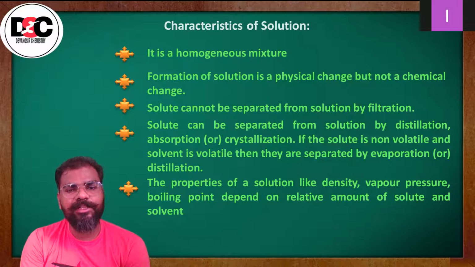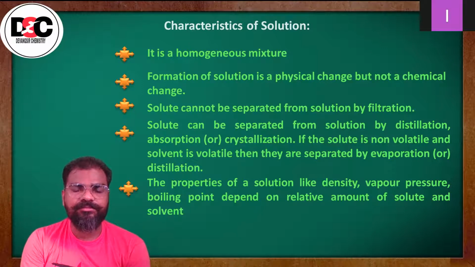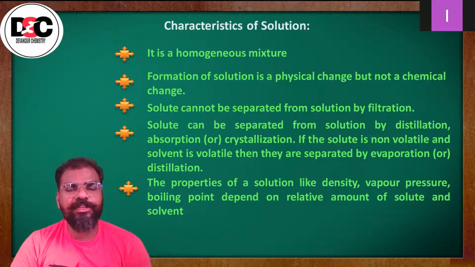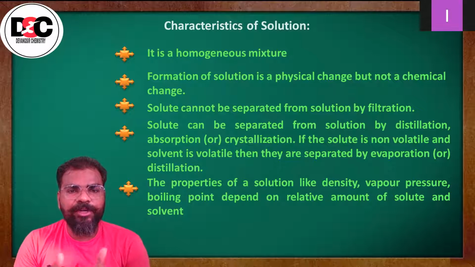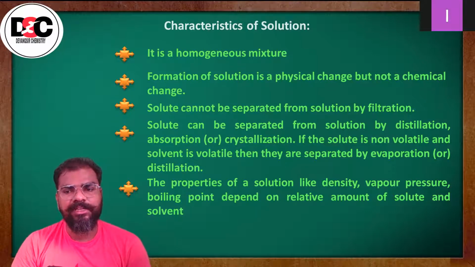That is considered to be the boiling point. These all, density, vapor pressure and boiling point, depend on the relative amount of solute as well as solvent. वो दोनों का जो अमाउंट रहता है solute और solvent, ठीक है, उसके ऊपर डिपेंडेंट रहने वाला. Okay.